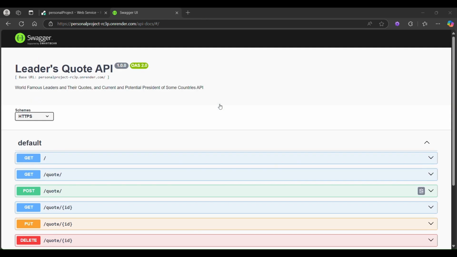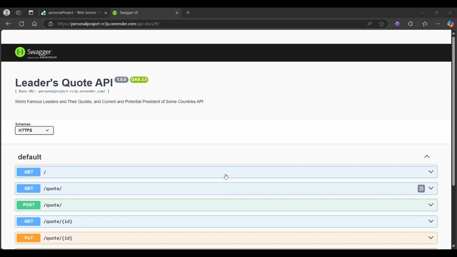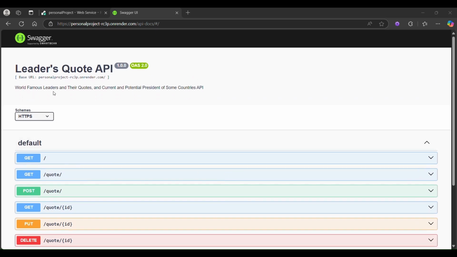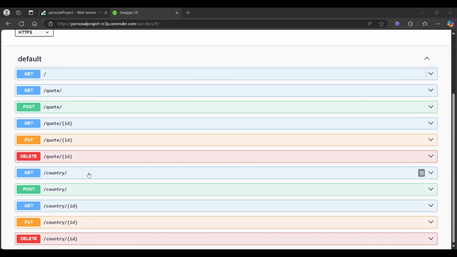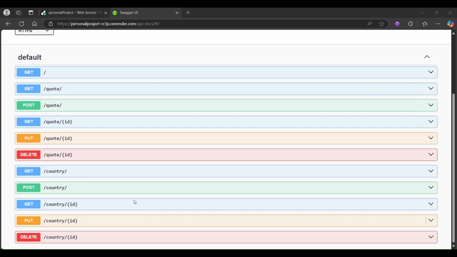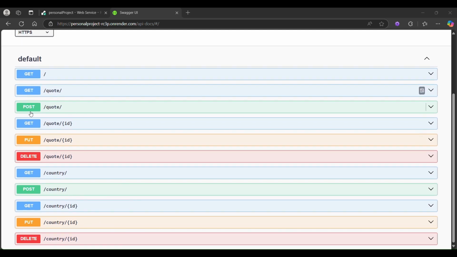So this is the API. I have two collections in my database. The first is world famous leaders and their quotes, and the second is current and potential presidents of some countries. Here we have get quotes down to delete quotes, and get country down to delete country.